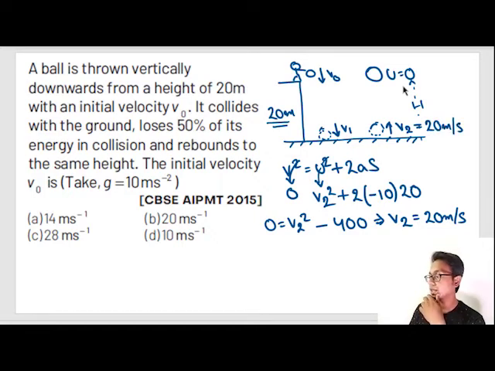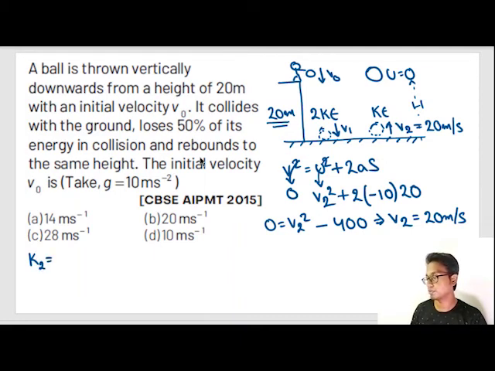And we know that kinetic energy out here was half of the kinetic energy out here. That means if kinetic energy out here was 2 ke, kinetic energy out here was ke, because it lost half of the kinetic energy after bouncing. Okay, 50% of its collision due to bouncing. Okay, so what was the kinetic energy out here? Mass is not given in the question, so we'll consider mass to be as m. Okay, kinetic energy of 2.